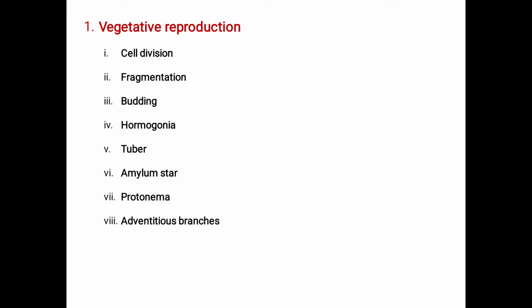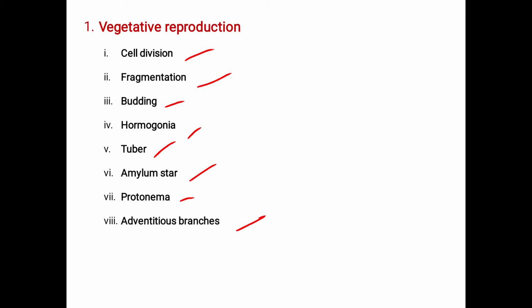The first one is the vegetative reproduction. Under the vegetative reproduction, we are going to see the cell division, which is nothing but the fission. Second, the fragmentation. Third is the budding. The fourth one, Hormogonia formation. The tuber, amylum star formation, protonema, and the adventitious branches formed in algae, which lead to vegetative reproduction.